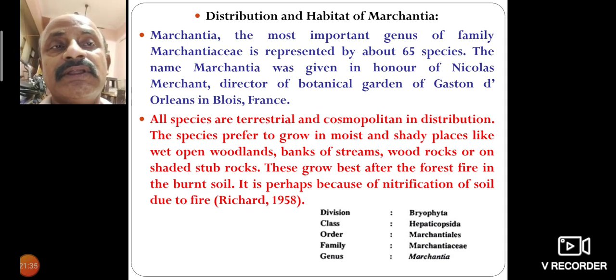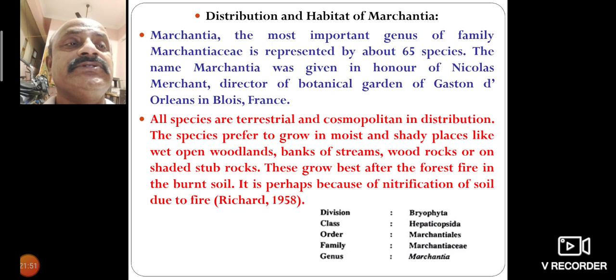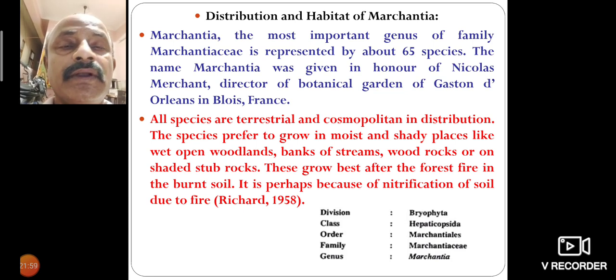So the name Marchantia was given in honor of Nicolas Marchant, director of the botanical garden of Gaston d'Orléans in Blois.